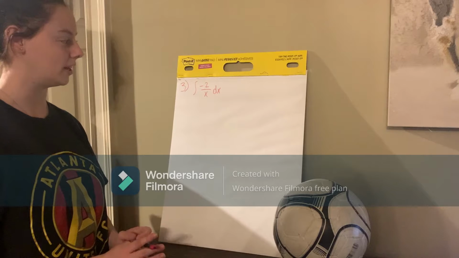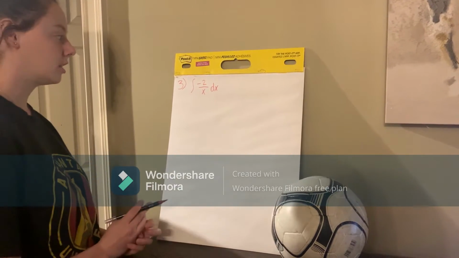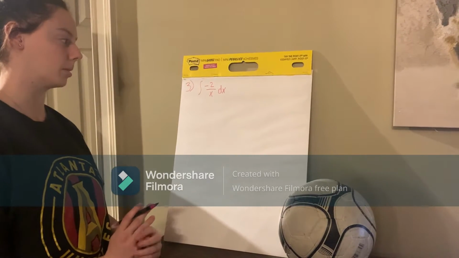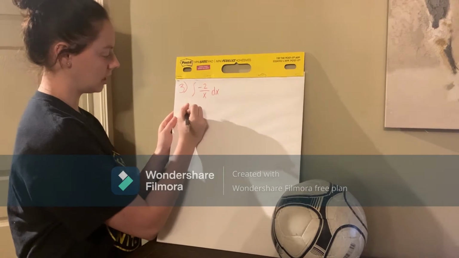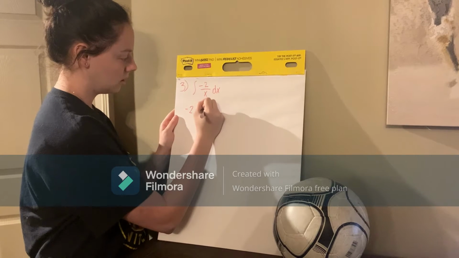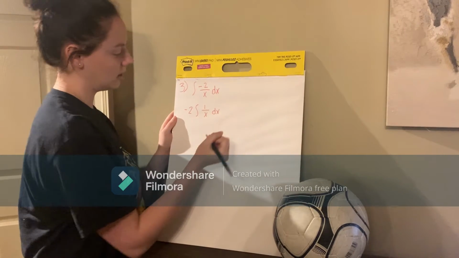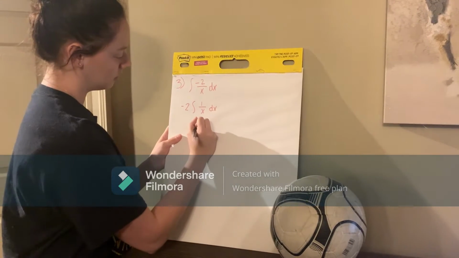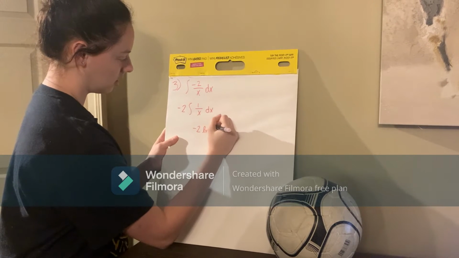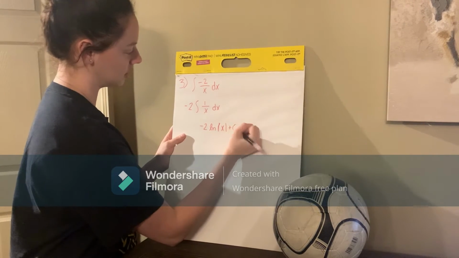So question number 3 is the integral of negative 2 over x times dx. So we know that we have to use the natural log integral rule like the other two problems. So first we're going to take out the negative 2 so that it becomes negative 2 integral 1 over x times dx. And then we're going to apply the rule. So it's negative 2 times the natural log, the absolute value of x, plus c, because it's an indefinite integral.